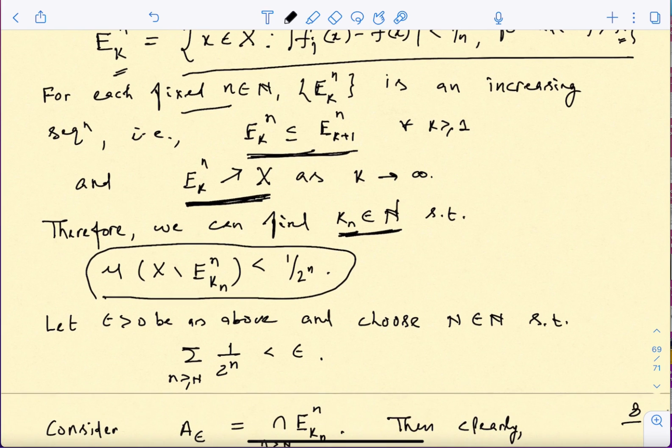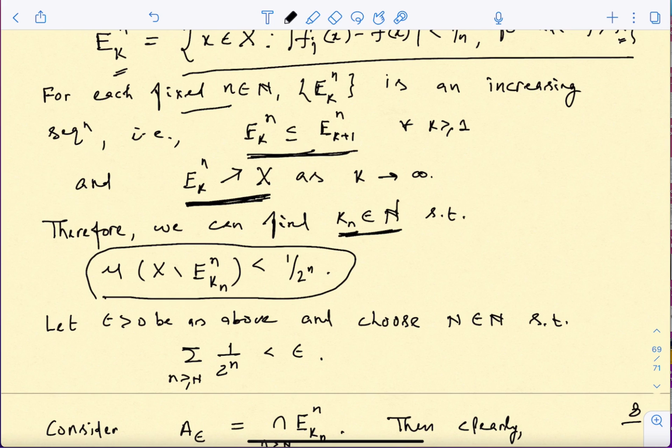Okay, now once I have done this, two things one has to keep in mind, that on these sets we have pointwise convergence, and this set is very close to x. So if I want to construct a set where you have uniform convergence, what will you do? Naturally you will take the intersection of all such possibilities, but you have to make sure that the part that you are taking the intersection, the total measure of the difference is small.